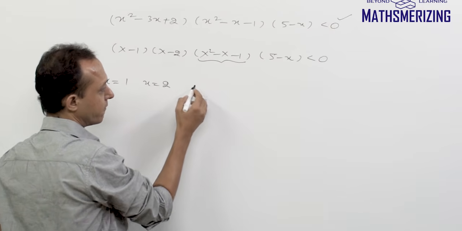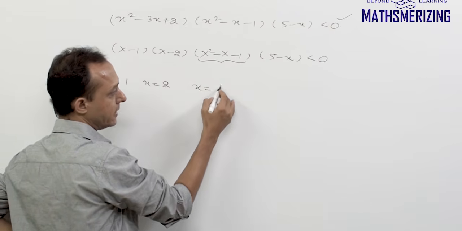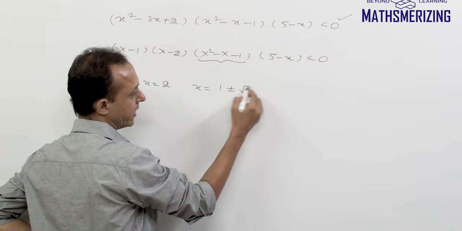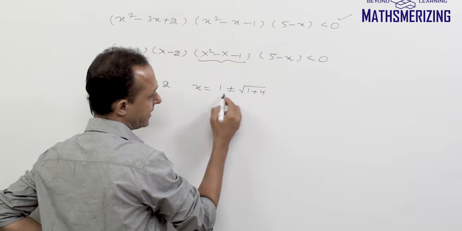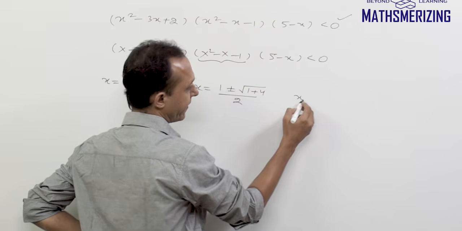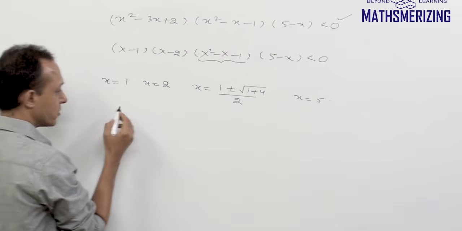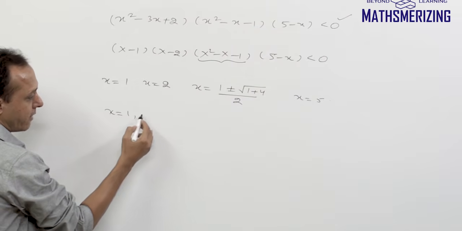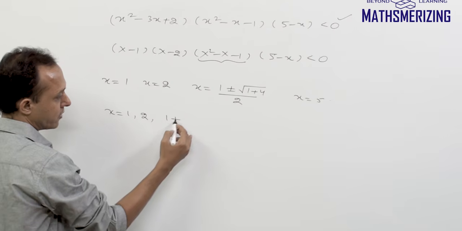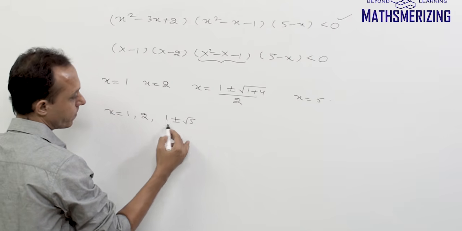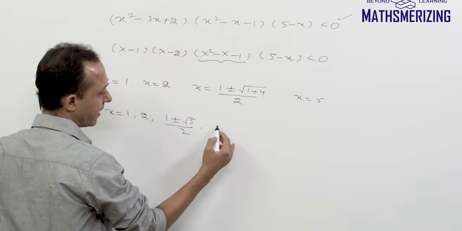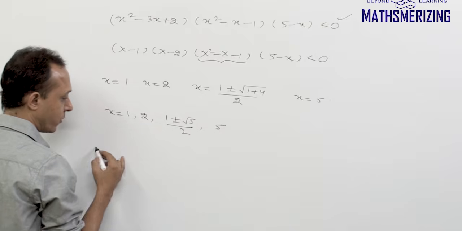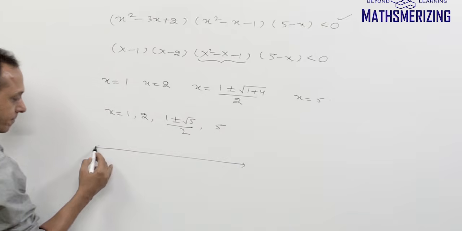Now what about this one? For this one, I'll use minus b plus or minus under root b square minus 4ac, upon 2a, and for the last one x equals 5. So the roots of this expression are 1, 2, (1 plus or minus root 5) divided by 2, and then 5. Now I'll put these roots on a number line.